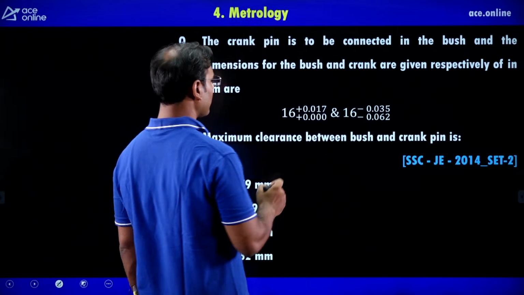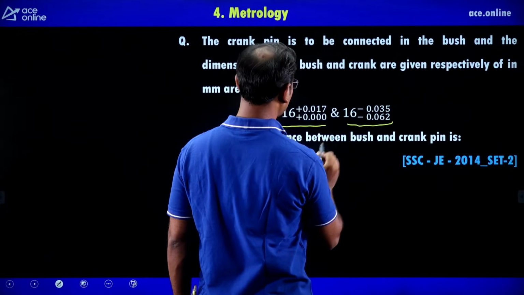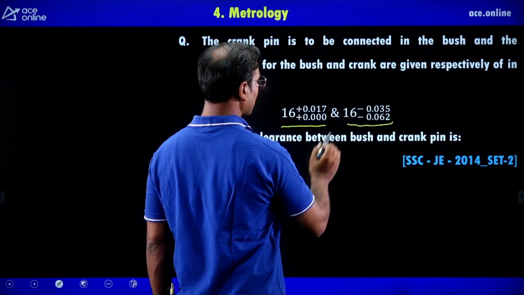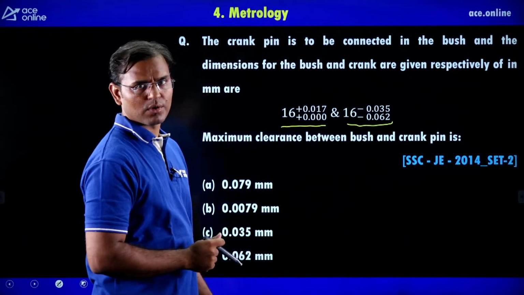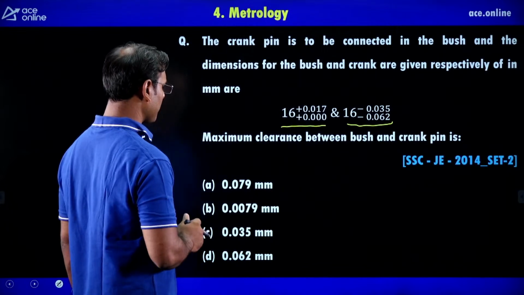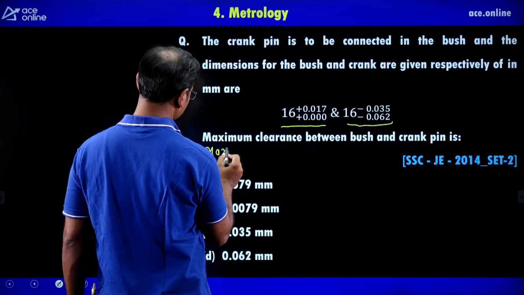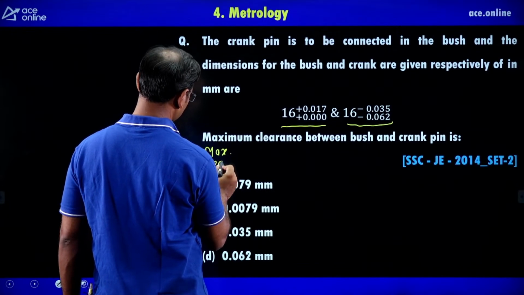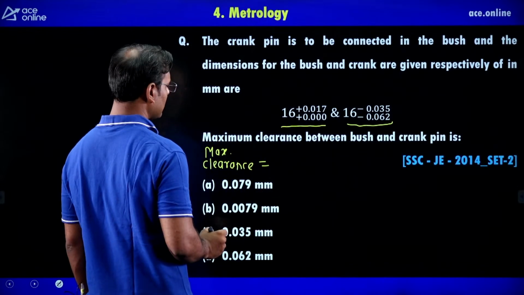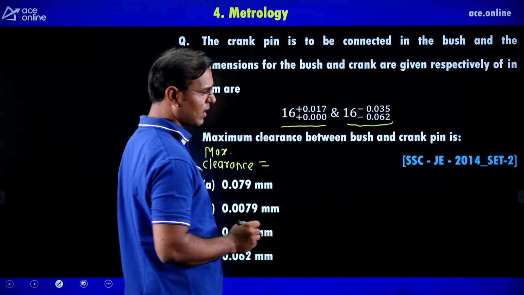You can see these are the dimensions of the bush and these are the dimensions of the crank. For the bush the upper limit and lower limit are given, and for the crank also the upper limit and lower limit are given. The maximum clearance between the bush and crank pin is what we have to calculate. Then maximum clearance means what?